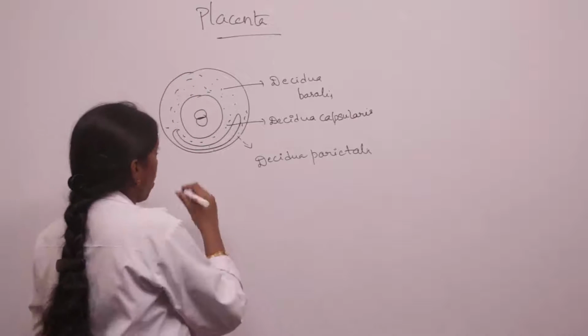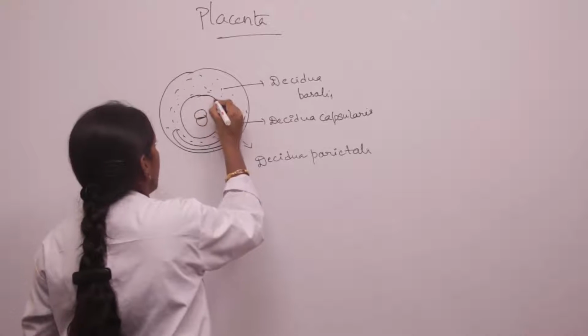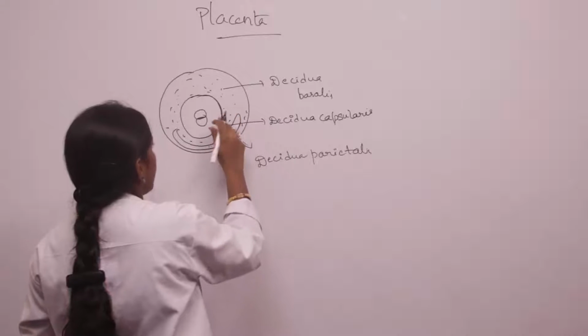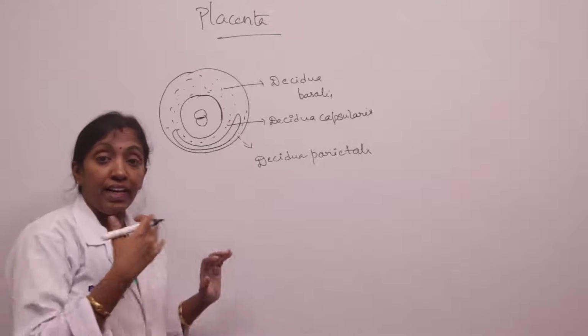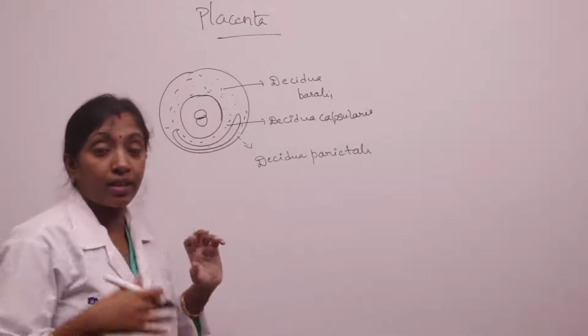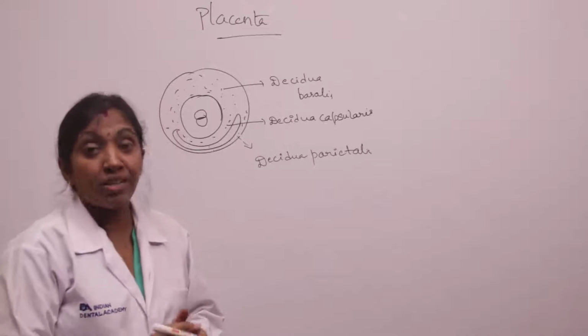Okay, now we know that this is the trophoblast, and inside the trophoblast the extra embryonic mesoderm is present. We dealt with this trophoblast and the extra embryonic mesoderm during the formation of bilaminar and trilaminar germ discs.